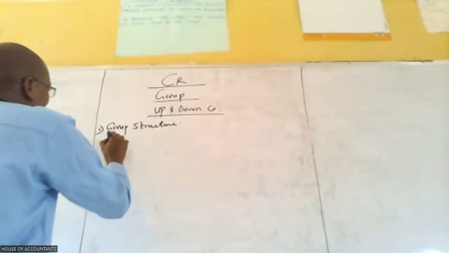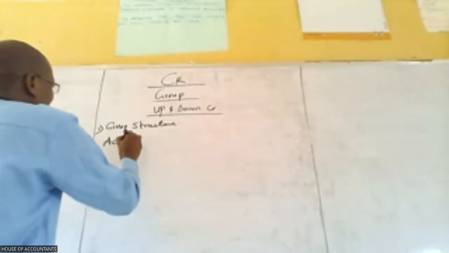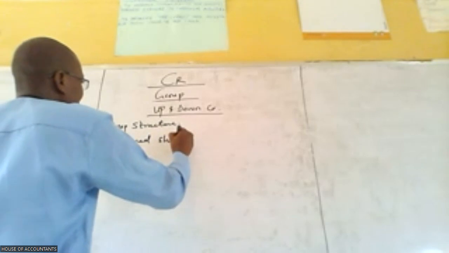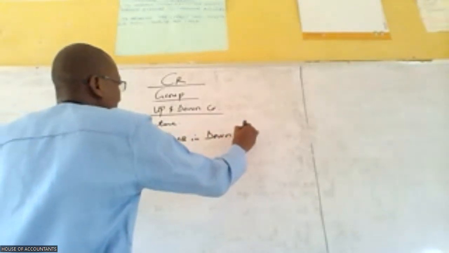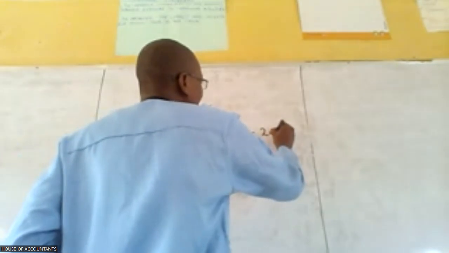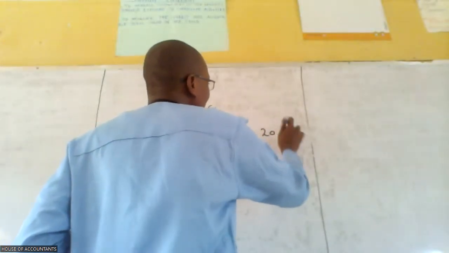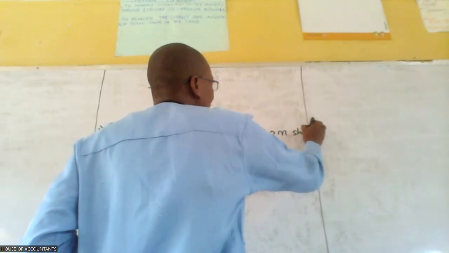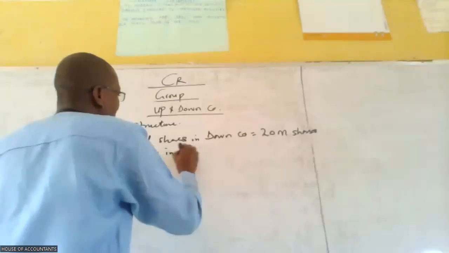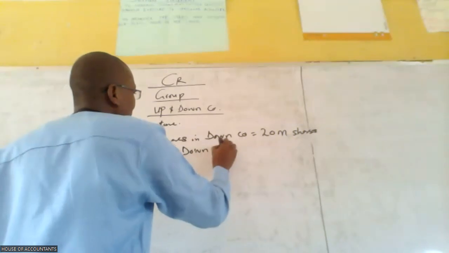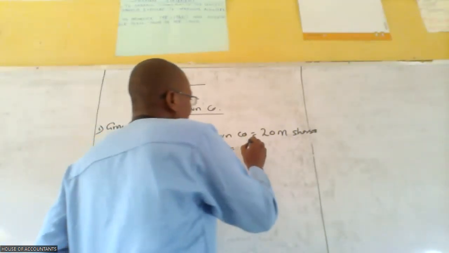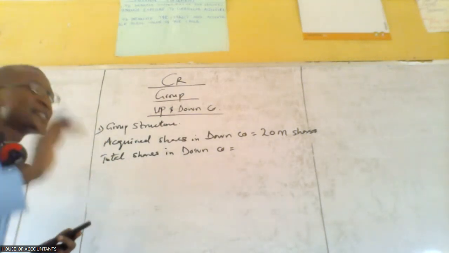So what we are going to do is that acquired shares in Danko is, let me just put it in short form, 20 million shares. Are we good to go with that? And total shares in Danko is, so we want to calculate total shares in Danko now.